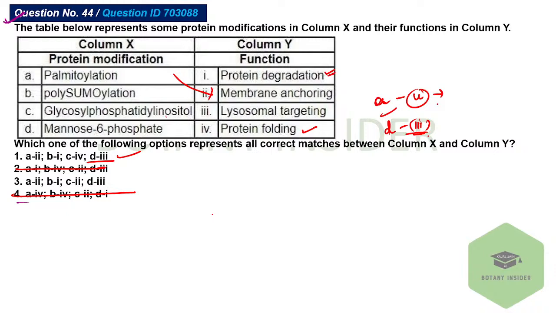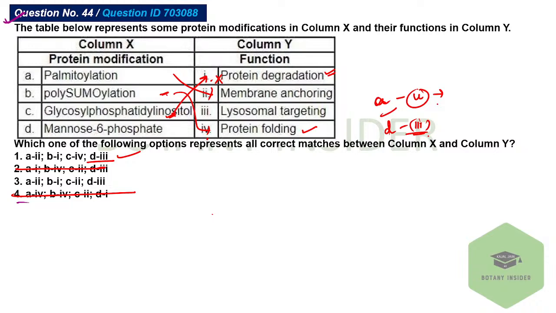See over here, polysomalization, if it gets marked with the protein folding, this gets marked with the degradation. But no, that's also not correct. I guess there's a problem with options. Glycosyl phosphatidyl inositol.